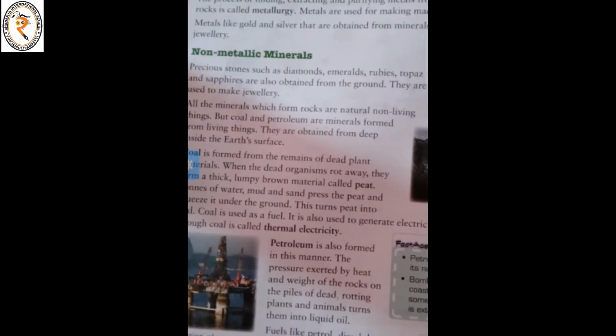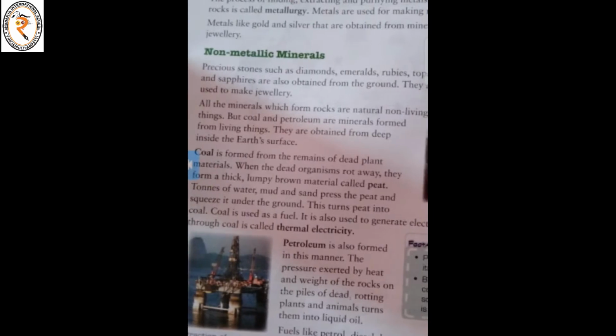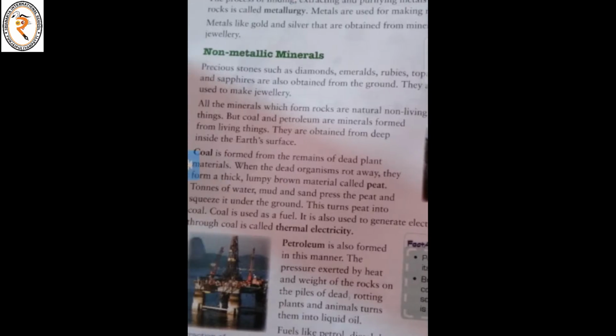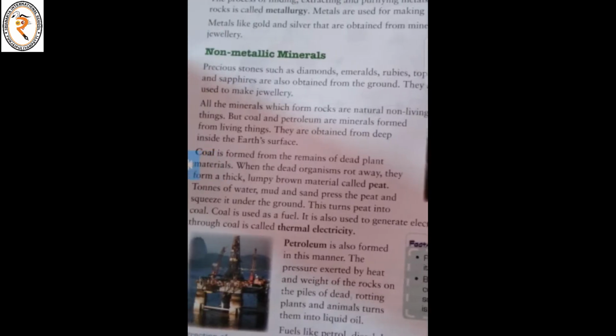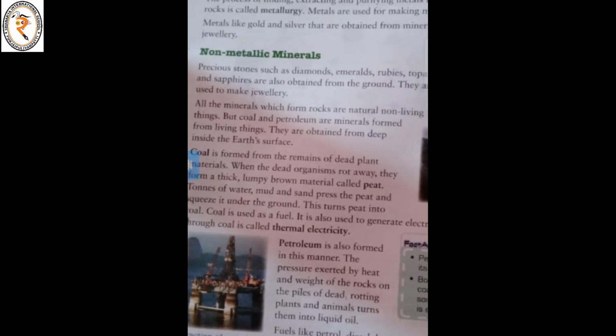Precious stones such as diamond, emerald, rubies, topaz and sapphires are also obtained from the ground. They are used to make jewelry. All the minerals which form rocks are natural, but they are non-living things.